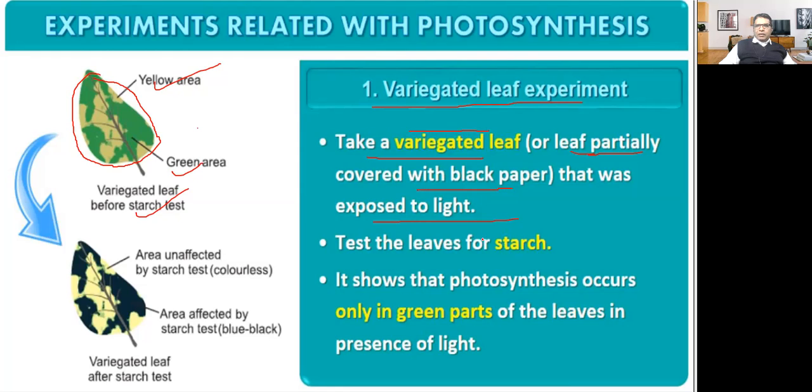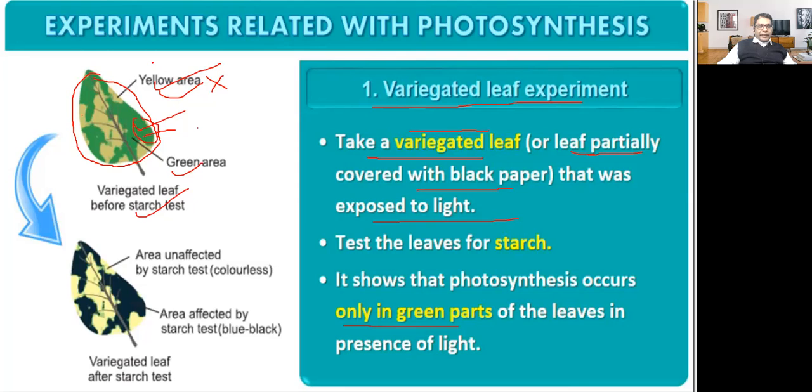It shows that photosynthesis occurs only in the green part. This is the green part. This area will give the starch test, and this area, which is yellow in color, will not give the starch test. Why? Because this green area will perform photosynthesis, and the product of photosynthesis is starch.